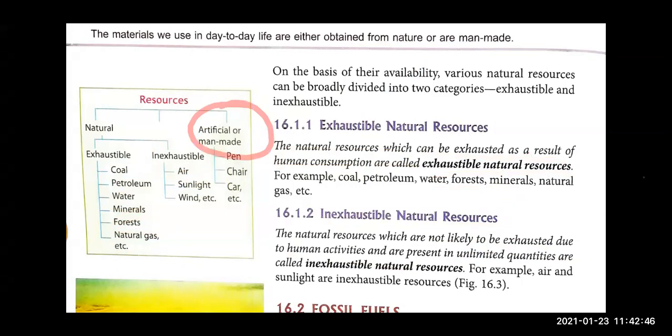We are having an artificial resource also. Artificial resource means it is a man-made resource. It is made by humans. For example, pen, chair, car, paper, all your furniture or your clothes, they all come under artificial resources. They all are also required. They all are also our necessity, right? So they are the artificial resources.